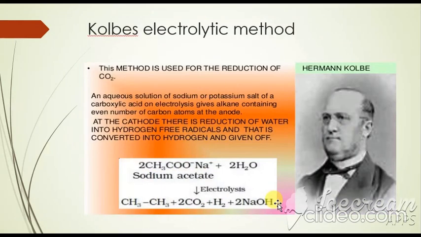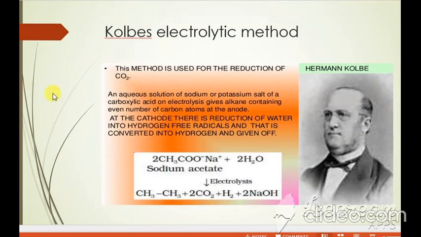This is another method. This is called Kolbe's electrolytic method. This is very important. I have already told you. This method is used for the removal of carbon dioxide. For example, you are using an electrolytic cell here. You have to put the sodium salt of carboxylic acid in aqueous medium in the cell. In the cell, two electrodes are present, the cathode negatively charged and the anode positively charged.